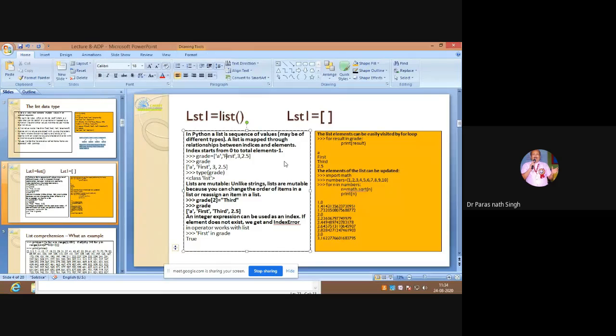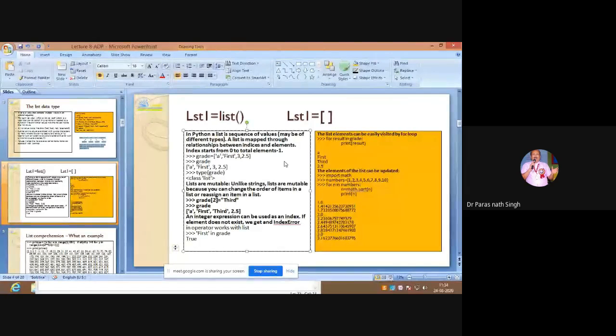I have given one example of different data types, whether it is a single character, a number of characters, an integer, or some floating point data, and you are printing and seeing what the type of the grade is. It will say list, and lists are mutable, unlike strings or unlike tuples. Tuple has not come in my syllabus yet. I think next will be tuples and strings, after one class.